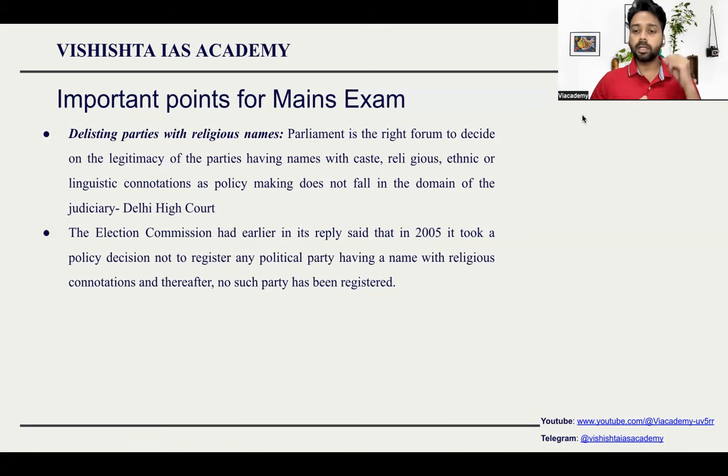The judiciary has said that if we delist them, it will be an intrusion into the work of the government. The government, the Parliament has to do it, so we will not be doing it. So what is the provision regarding this? The Election Commission in 2005 took a policy in which they said that we will not register any political party which has the name of a religion in it. However, for those parties which have already been registered and have the name of a religion in their party name, there is no action against them.